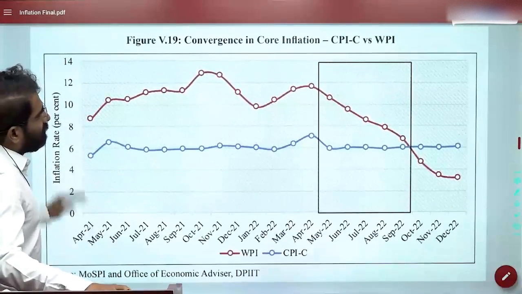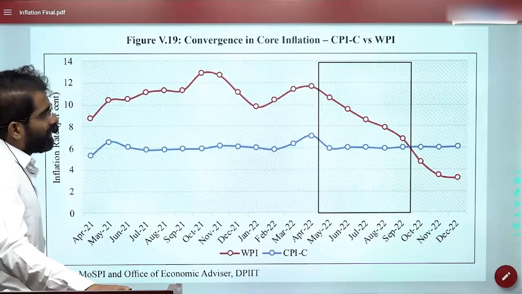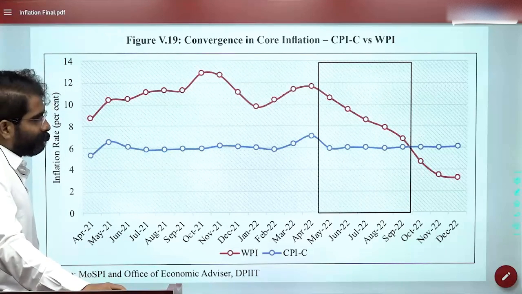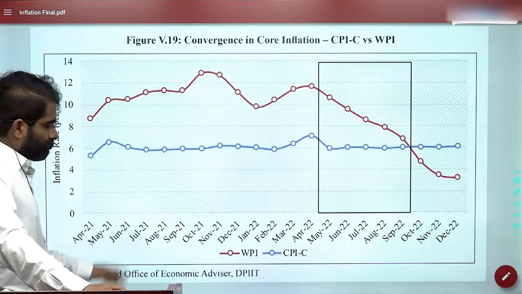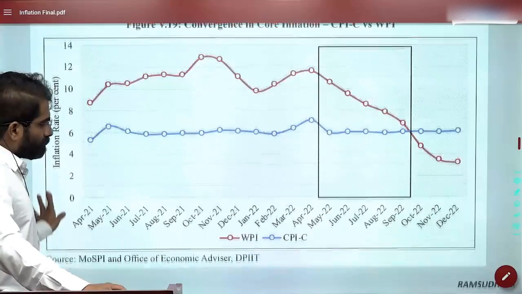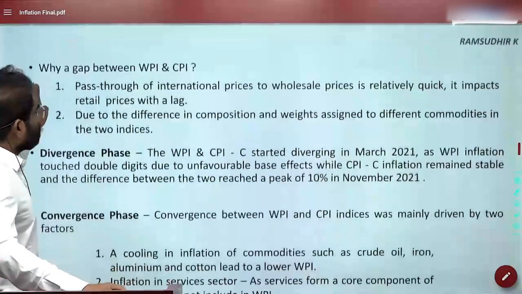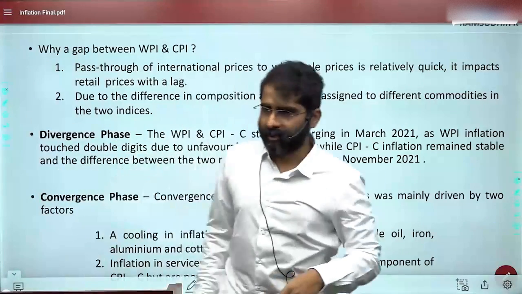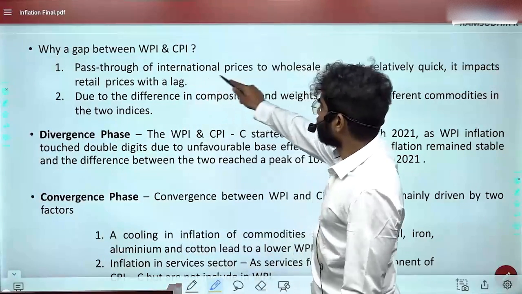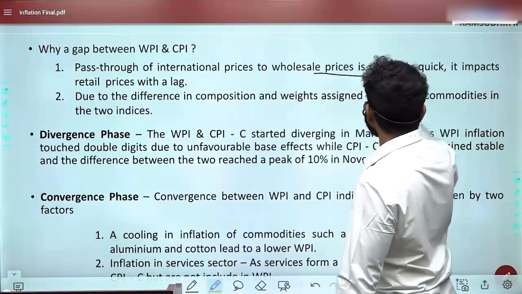This is about the convergence in core inflation, CPI as well as WPI. And you know what is core inflation. Why a gap between CPI and WPI? Now, once we have understood that, one is the international prices to wholesale prices is relatively quick.